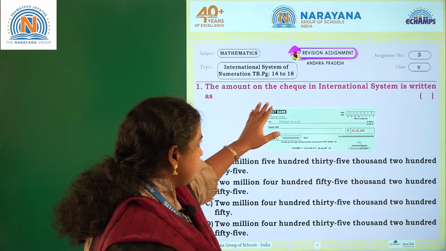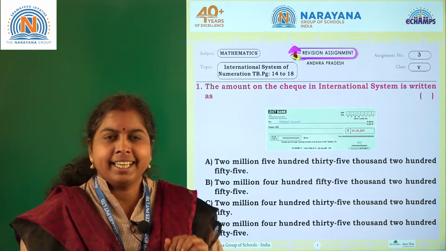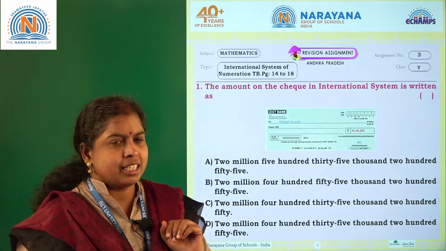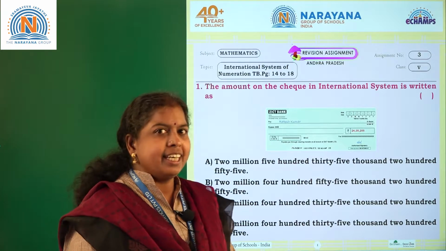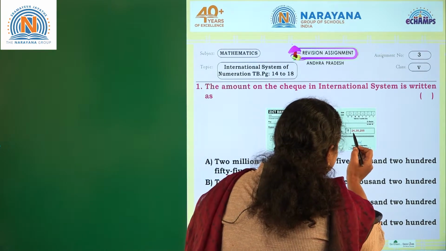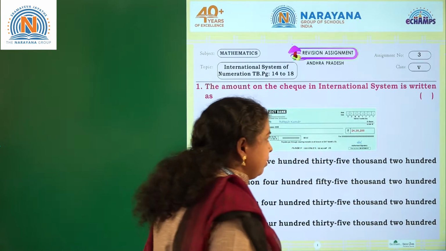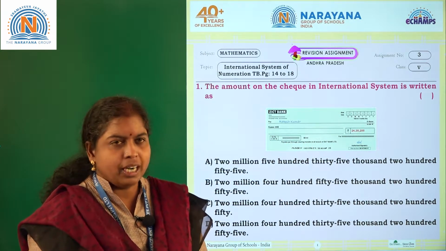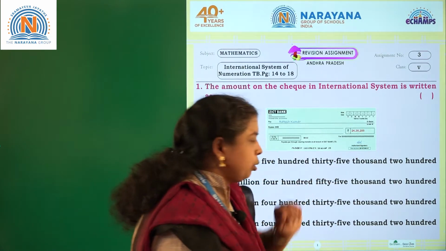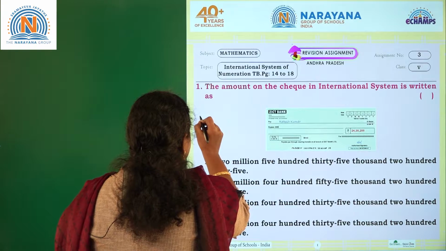The amount on the check in International System is written as. How will you write any number in International System? At first, let's read the number on the check. What is the number on the check? 24,35,255. Now, let's write this number.